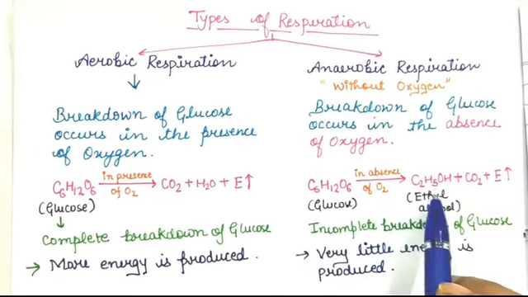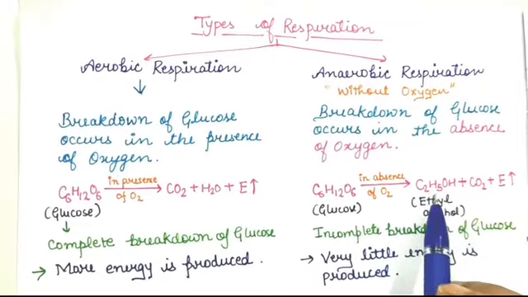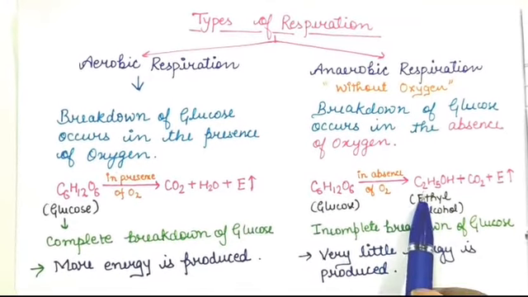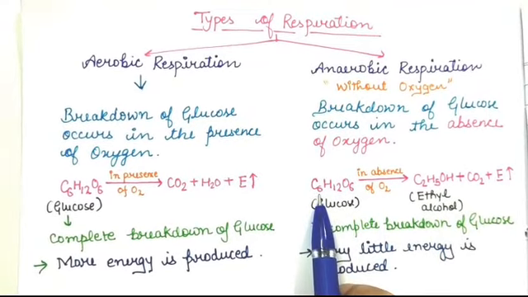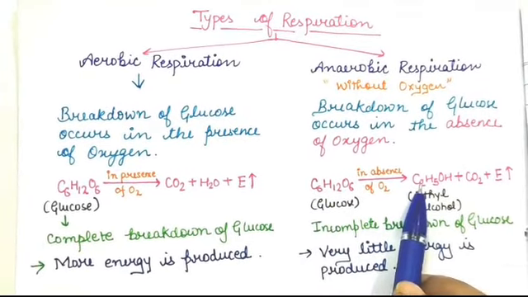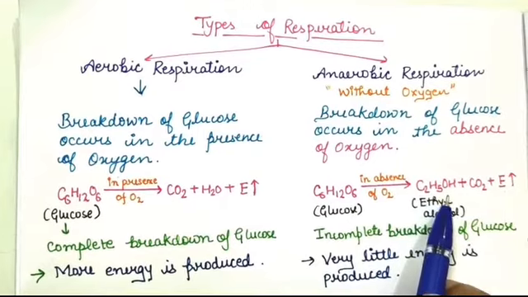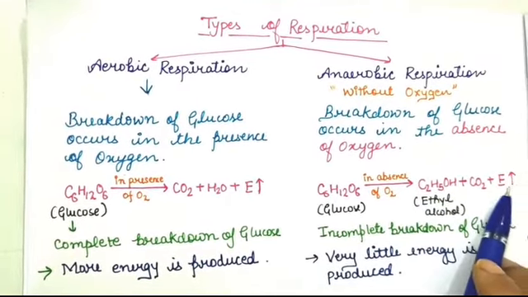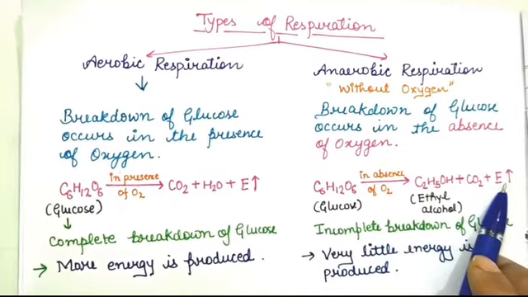Children, here you can see this ethyl alcohol in which 2 carbon atoms are here. Okay, so here you can see 6 carbon atoms were there and here it is 2 carbon. So you can say that some amount of energy is still stored in this. Very little amount of energy is released in anaerobic respiration.